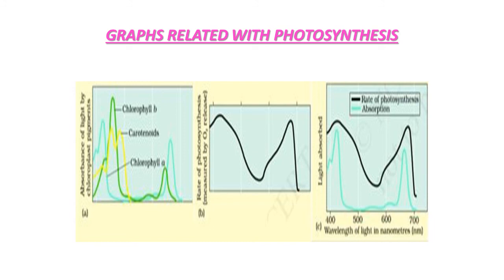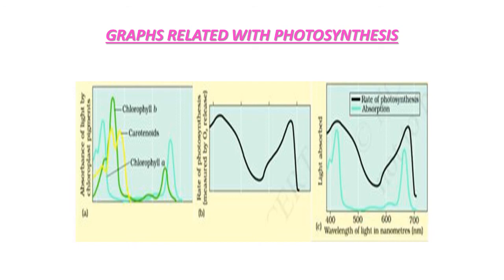These two are denoted by black color and blue color. Color differentiation is there. On one side the light absorption is given and on the other side the wavelength of light in nanometers. So by studying this figure you can compare these.